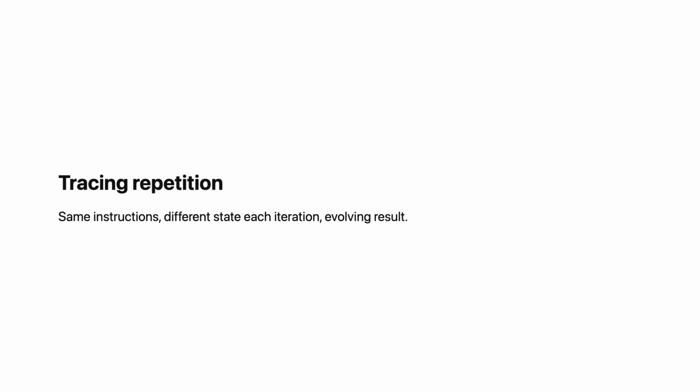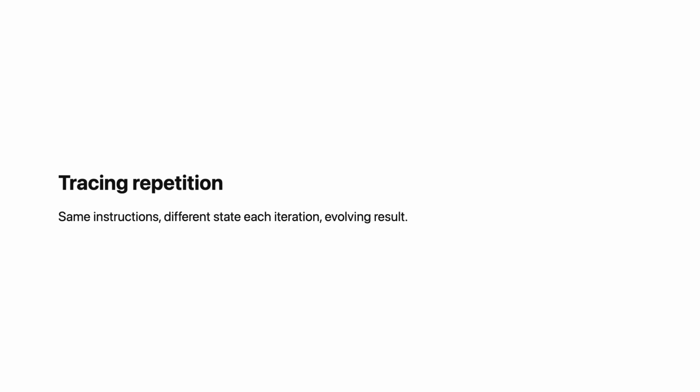There is a critical question. When does repetition stop? If the instructions repeat forever, the program never finishes. It runs indefinitely. This is usually a mistake. We call it an infinite loop. For repetition to be useful, it must eventually stop. There must be a point where the program says, enough, stop repeating, move on.